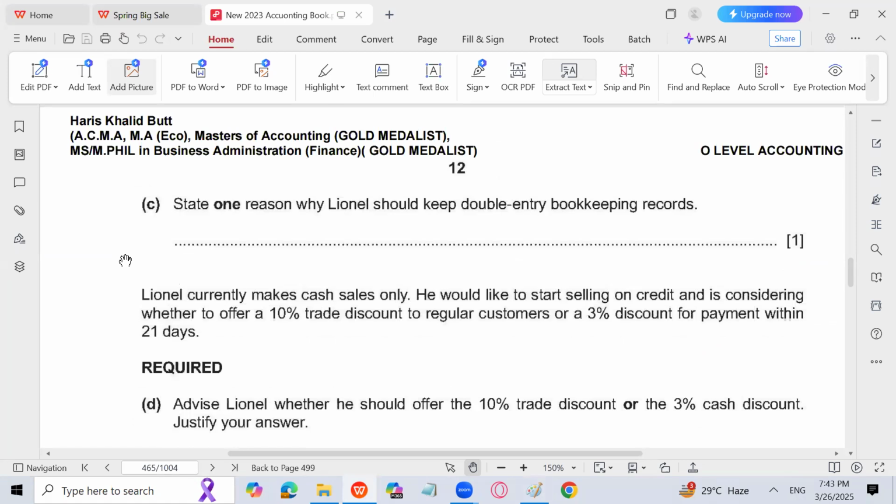State one reason why learners should keep double entry bookkeeping records: to extract a trial balance, to find profit and loss for the year, to evaluate the performance of the business, right? To have more understandability of the books of account. The business accounts will become more reliable, right? We can compare the results with the previous year. Double entry bookkeeping will allow us to go for decision making. Decision making can also be done, if the books of account are properly maintained.